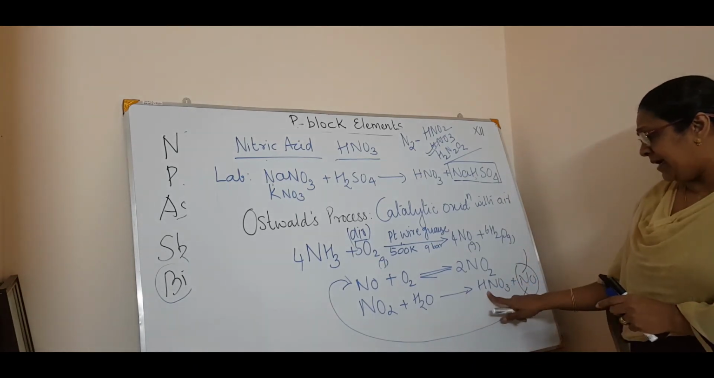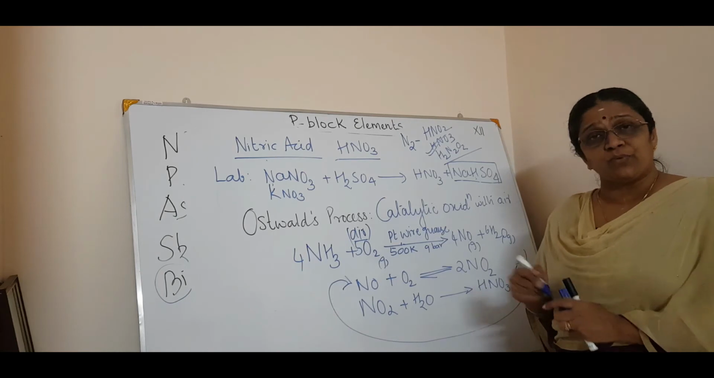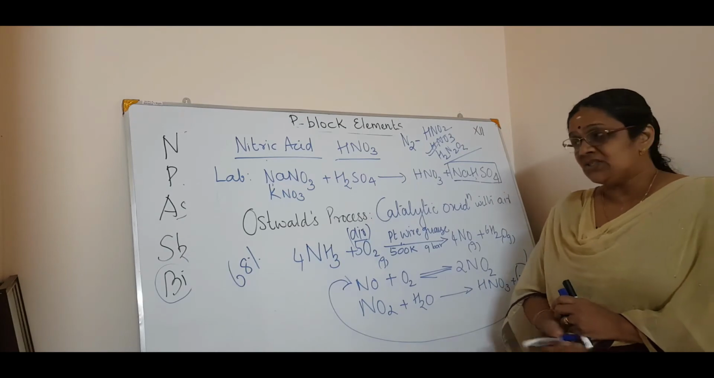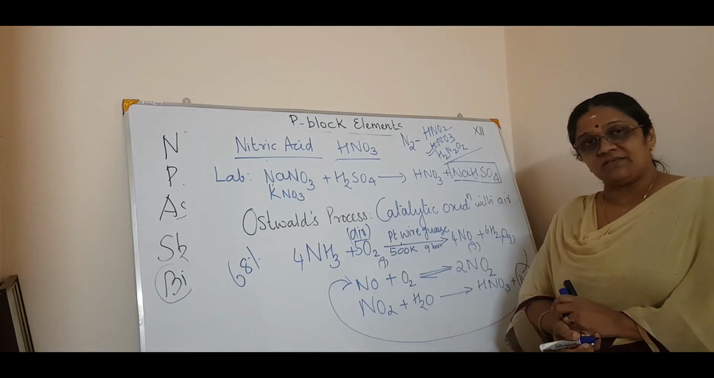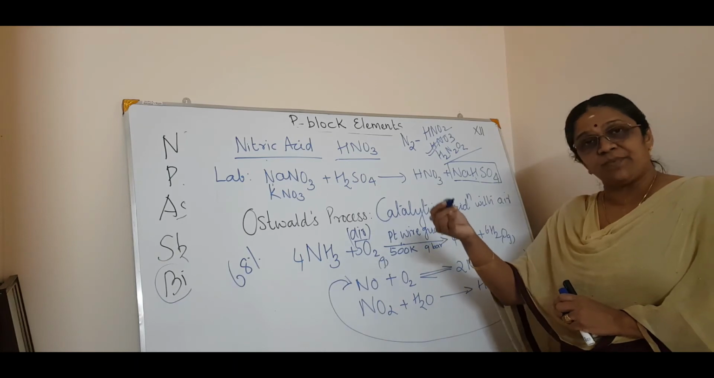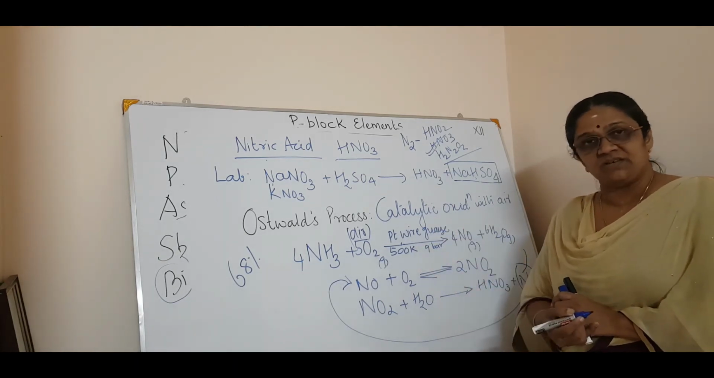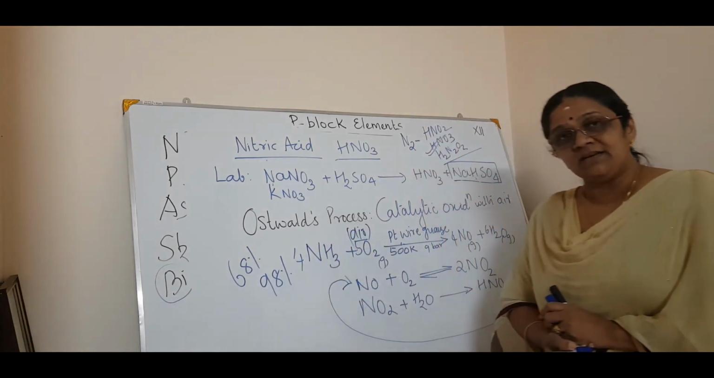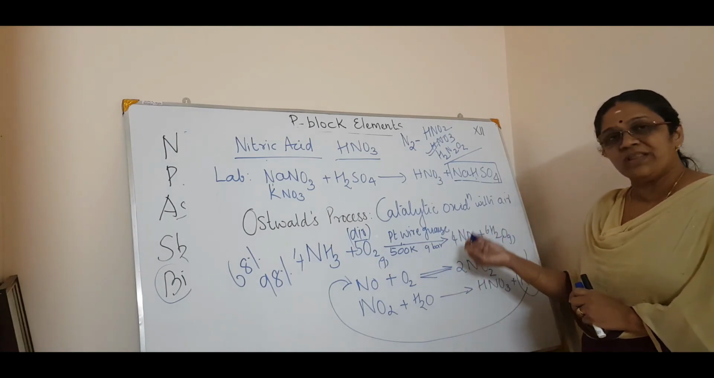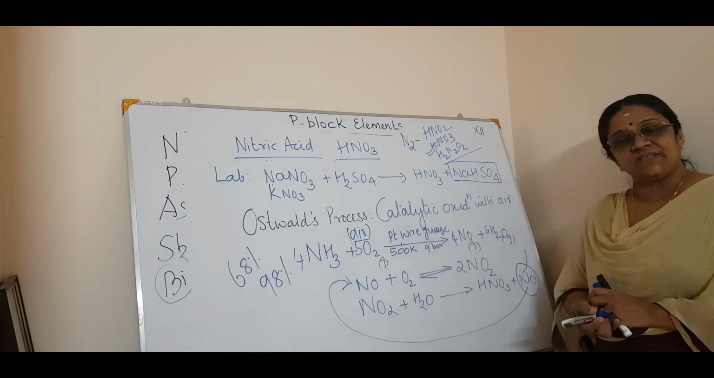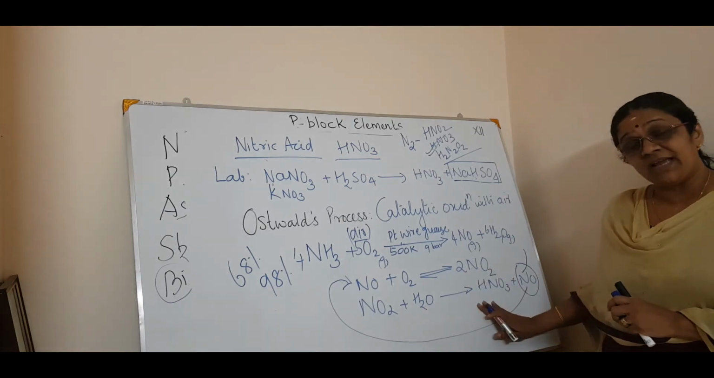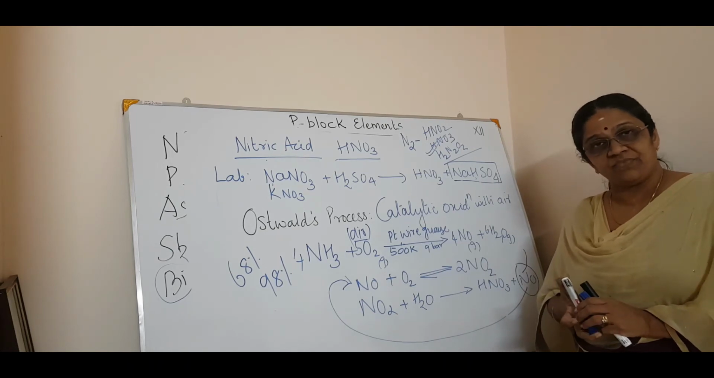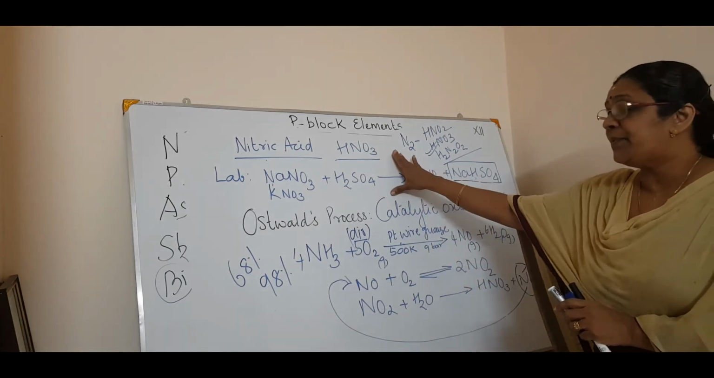Now the nitric acid formed by the Ostwald process is only 68% concentrated. You will say it is 68% by mass. But you can make it up to 98% nitric acid by dehydration, that is removing the water. But the nitric acid you get in the Ostwald process is only about 68% by mass. So that is about the preparation of nitric acid.